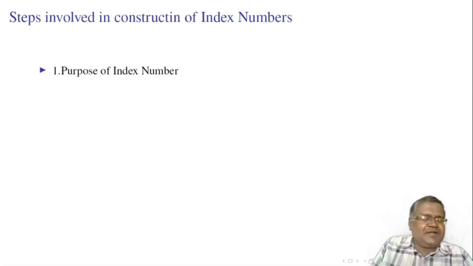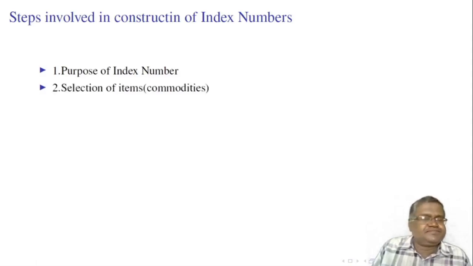Construction of index number. The first and foremost problem in the construction of an index number is the purpose of the index number. A number of other problems that follow depend on the purpose for which the index number is constructed. If the purpose is properly defined, then the problem of selection of items is automatically decided.